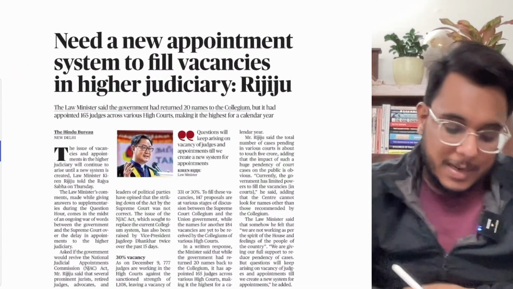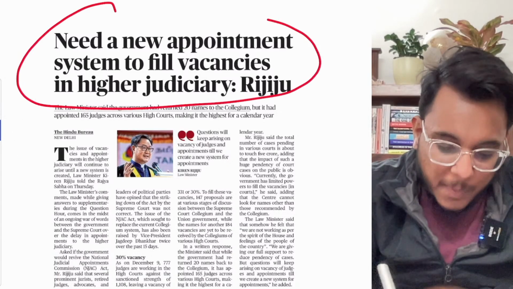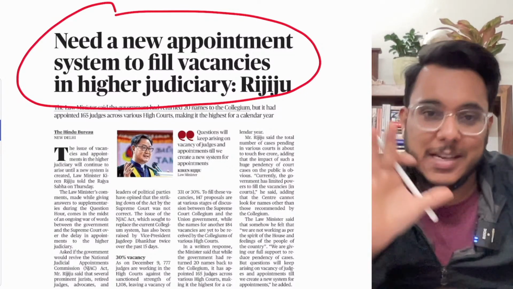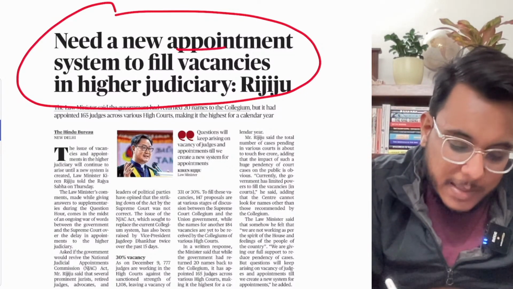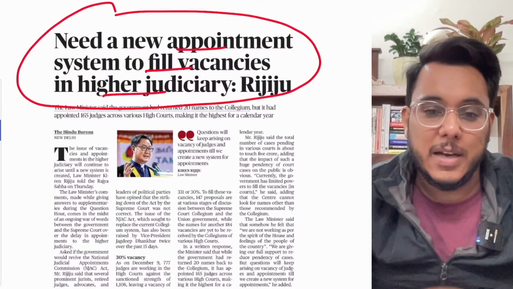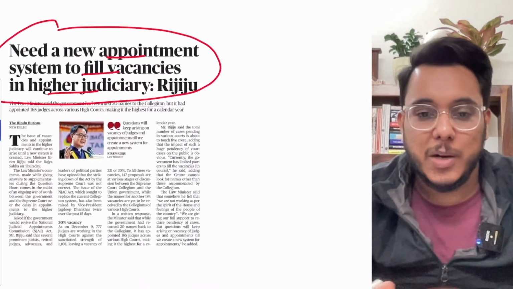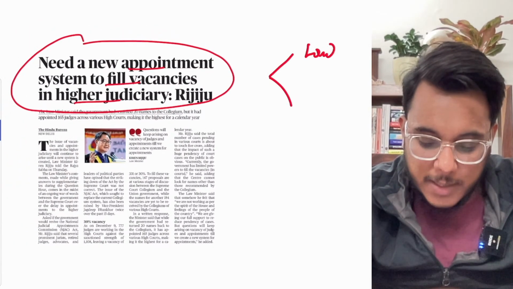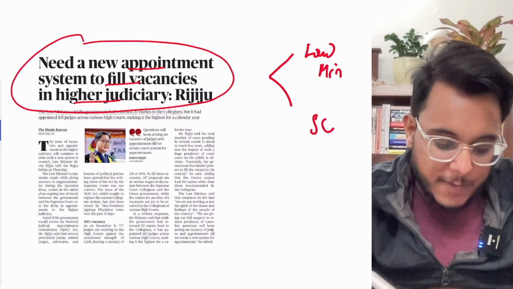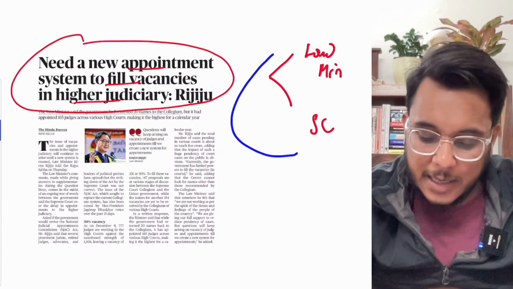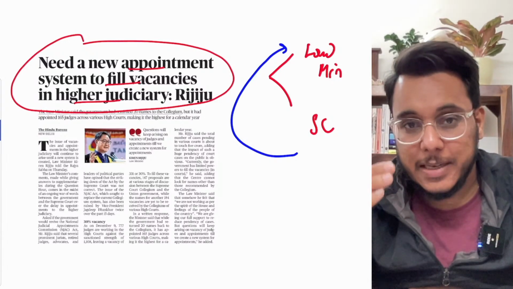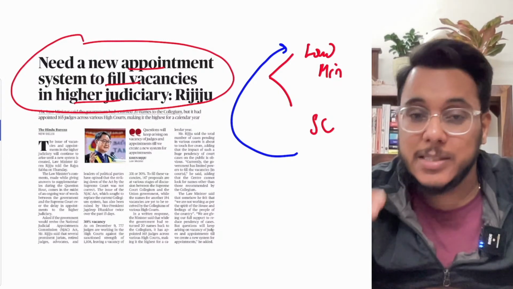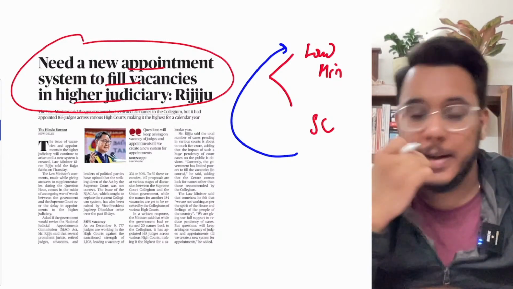Now, guys, this article comes in every newspaper. For the last 10-12 days, not a single day has gone by when this article has not come: need a new appointment system to fill vacancies in higher judiciary, says the law minister. Now, see this. I have told you that right now there is a confrontation going on between the law ministry and the Supreme Court, where the Supreme Court says the government is not appointing the Supreme Court and High Court judges even when the collegium has recommended the names.